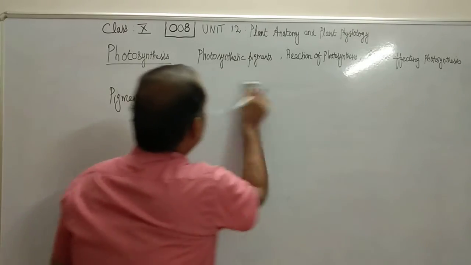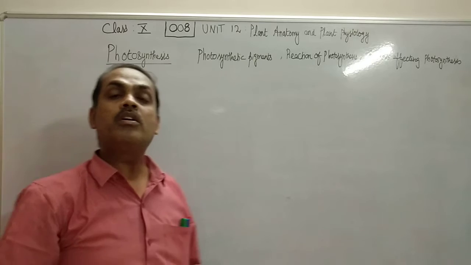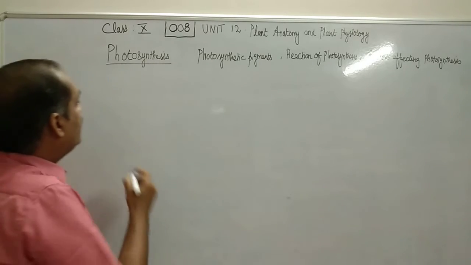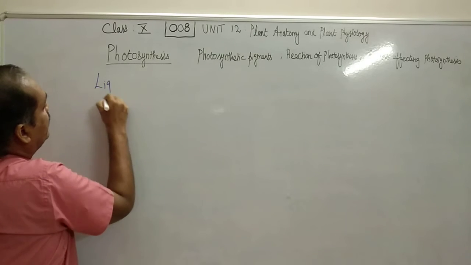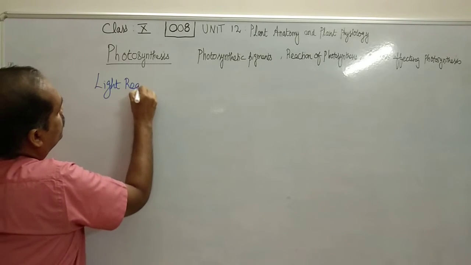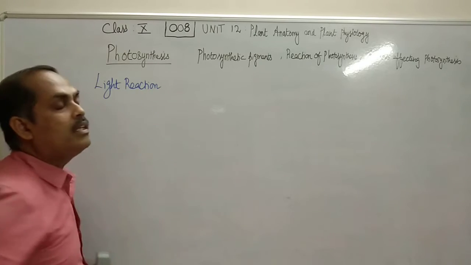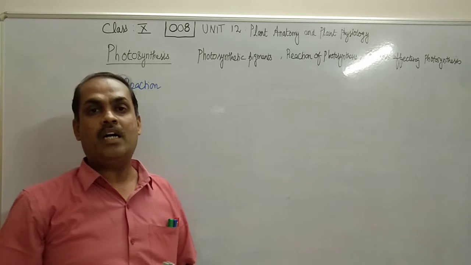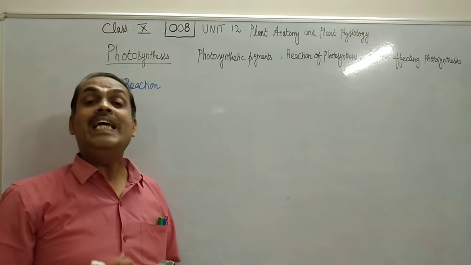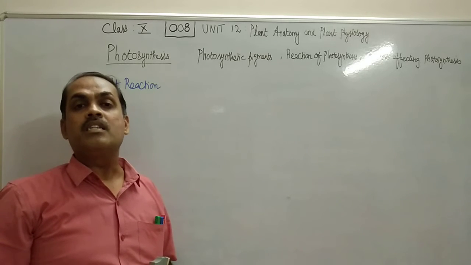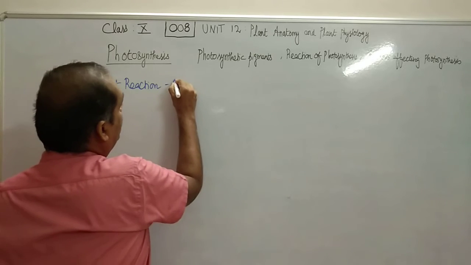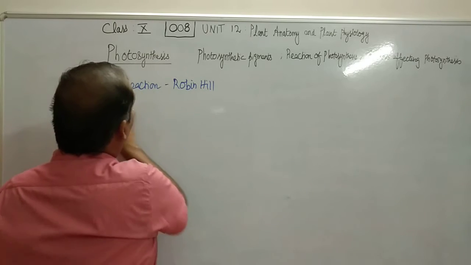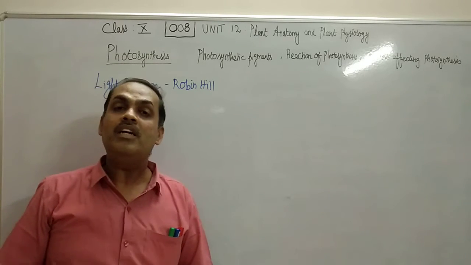Now this photosynthesis has got two important reactions, that is light reaction and dark reaction. Let us understand the meaning of light reaction of photosynthesis. So photosynthesis has got two important reactions. One is light reaction, another one is dark reaction. Light reaction is light dependent reaction. It was first found out by Robin Hill. So this light reaction is otherwise called as Hill reaction.